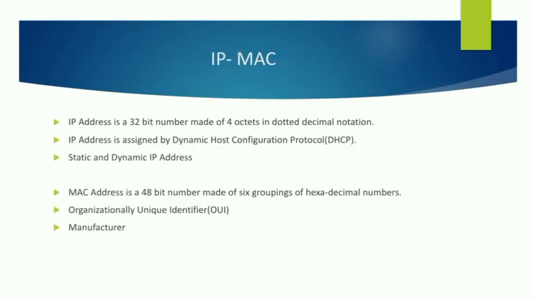Now let's explain what is IP address and MAC address. An IP address is nothing but a 32-bit number arranged in 4 octets of dotted decimal notation, which is assigned by DHCP, Dynamic Host Configuration Protocol. The working of DHCP is connecting multiple systems over a single network. The IP address is assigned by ICANN, Internet Corporation for Assigned Names and Numbers.